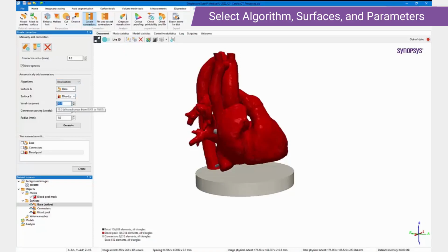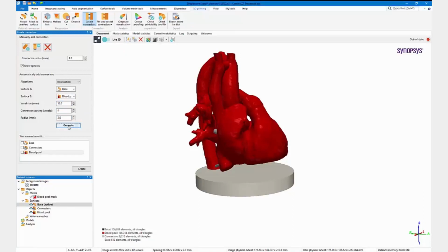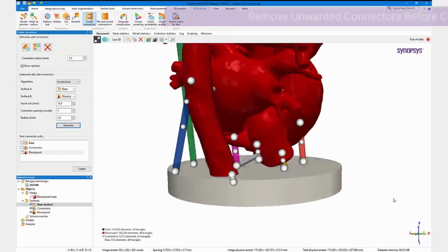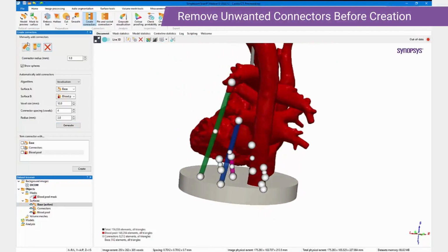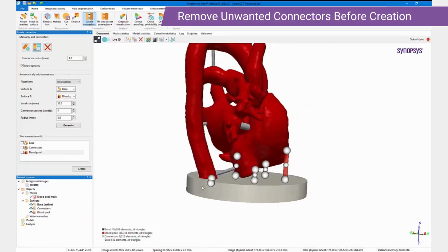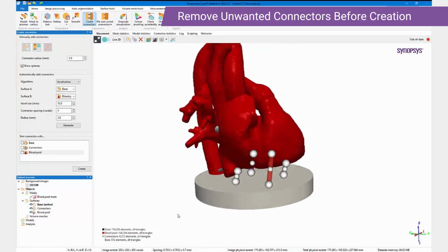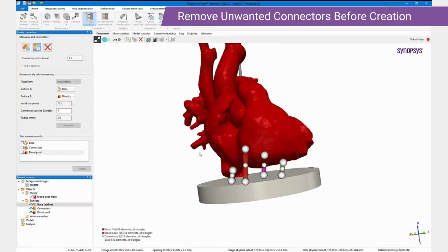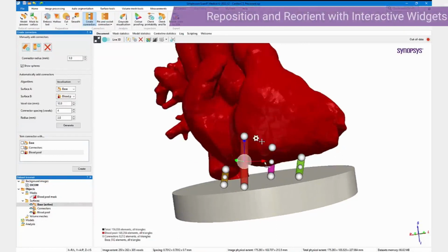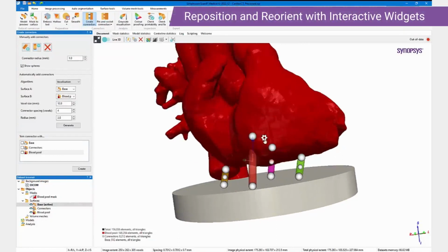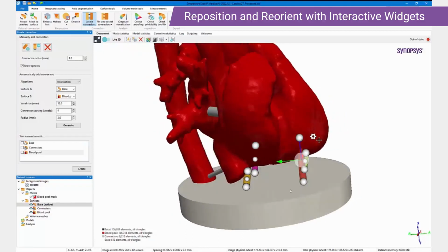Set our two surfaces and some parameters to control the connector spacing, connector radius, and preview. If we're not happy with some of these connectors, we can remove them from the preview before generating the connectors, and we can also reposition and reorient the connectors before they are created.